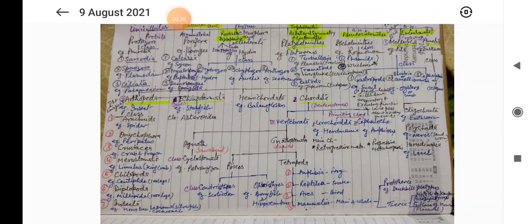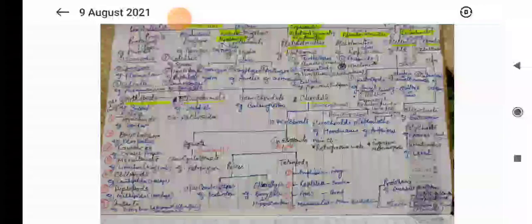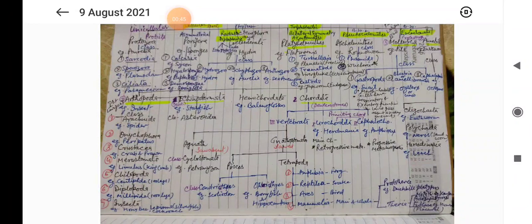On the basis of notochord, kingdom Animalia is divided into two sections: non-chordates and chordates. Notochord is absent in non-chordates and present, at least in some stages of development, in chordates. Non-chordates account for 95% of total animal species and are divided into the following phyla.